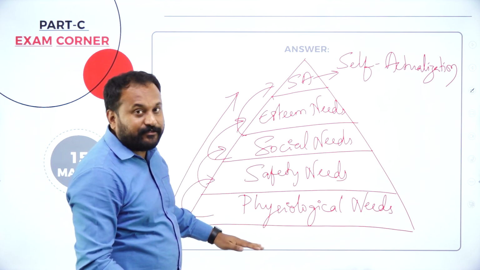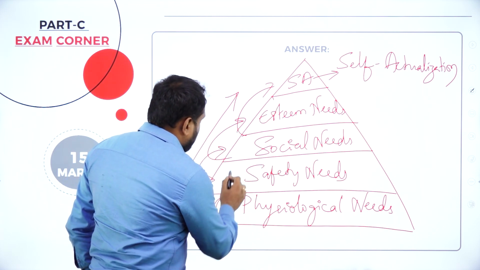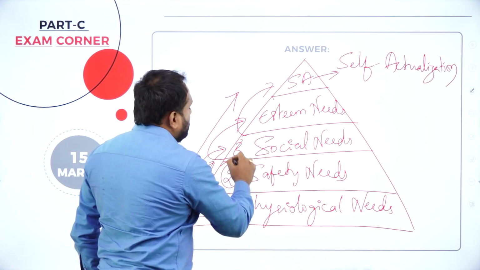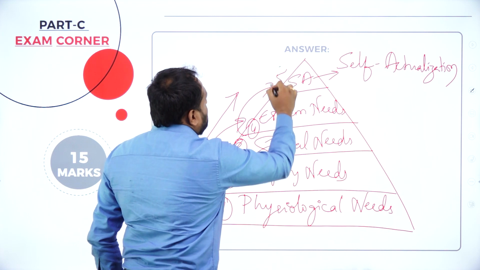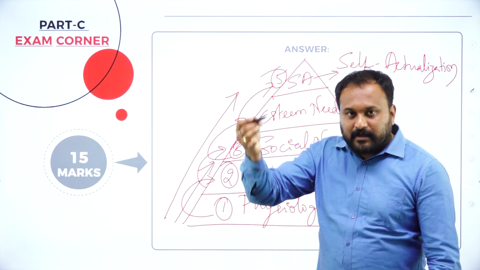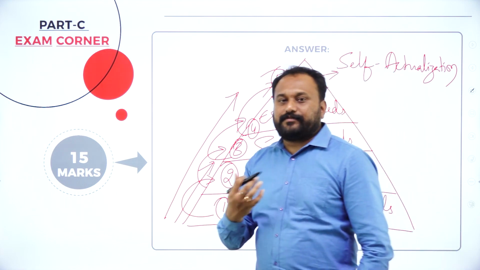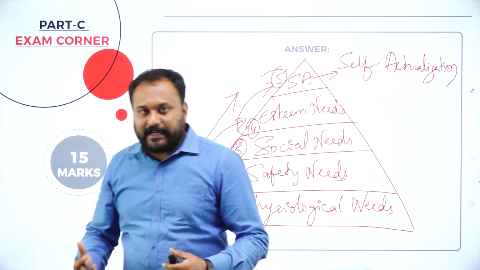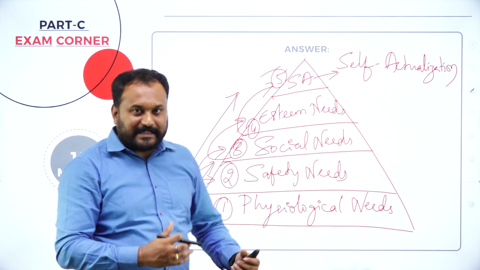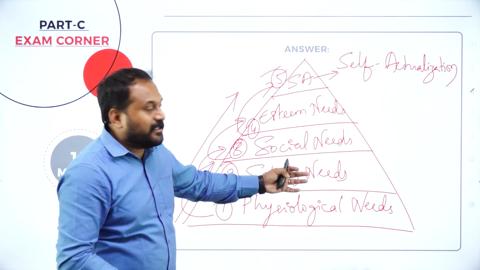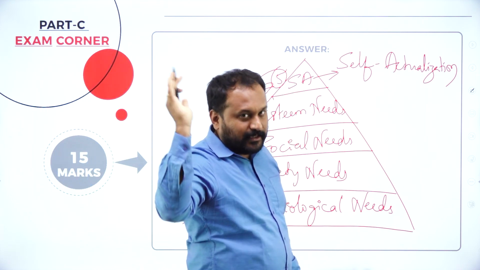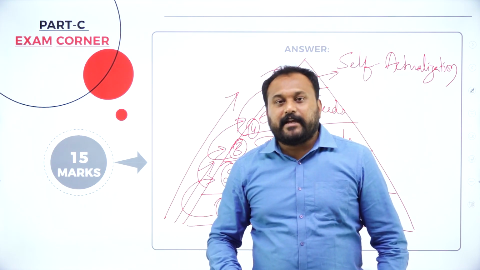The first step is this, this is second, that's why it's hierarchical. It moves from the bottom to the top: third, fourth, and the last one is the fifth. Explain each one briefly. Physiological need is the basic need, roti kapda makan: food, clothing, shelter should be satisfied. Then they'll go with safety, then social, then esteem. And the last pinnacle, after which there is nothing, is called self-actualization.